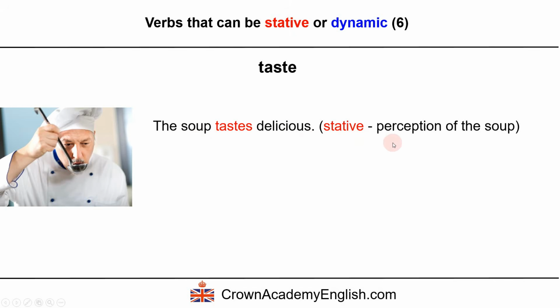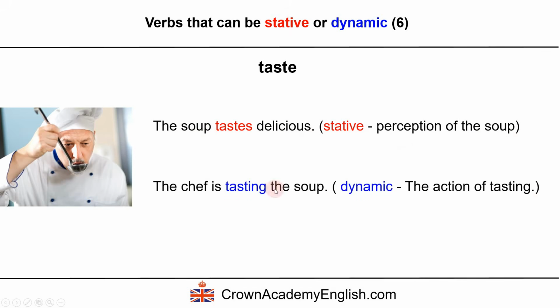We are describing the perception of the soup. But if the subject of taste is a person, then it becomes a dynamic verb. This is now an action. The chef is tasting the soup, and it's the action of tasting with your mouth.